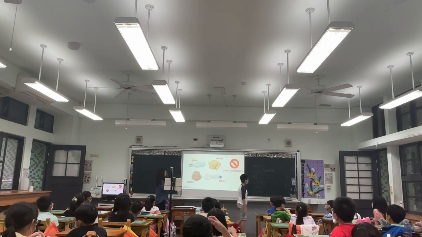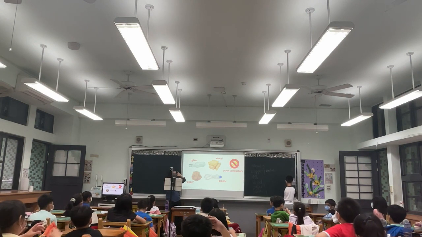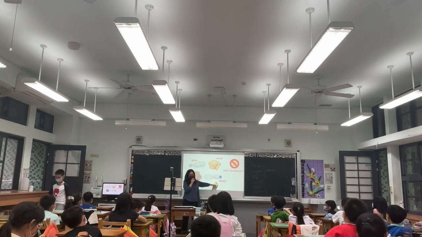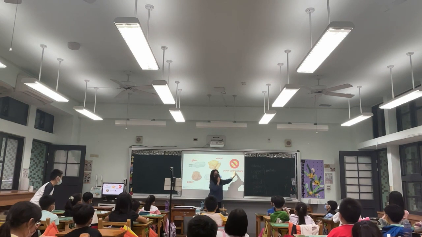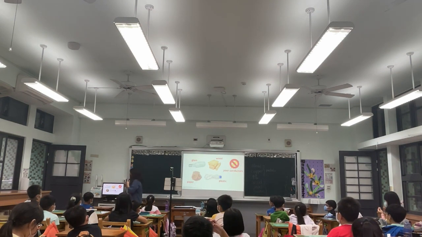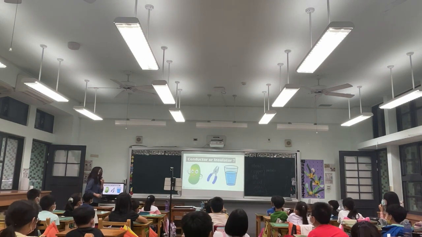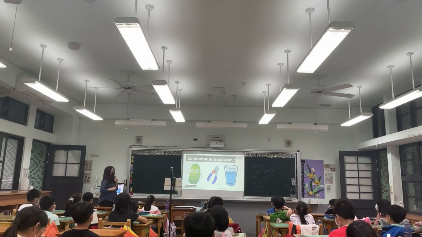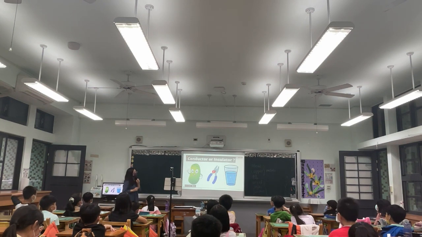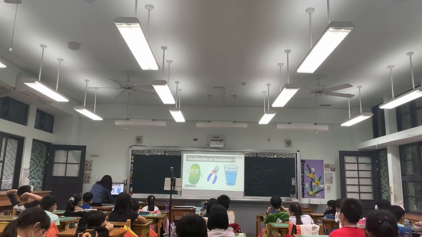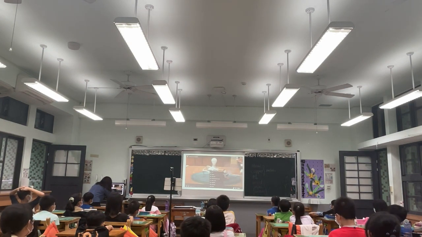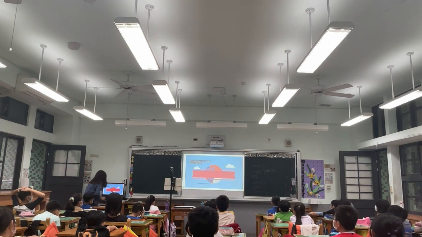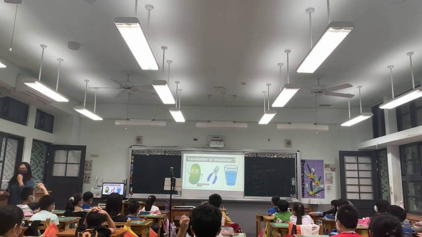So let's move on. In science, there is a conductor and an insulator.